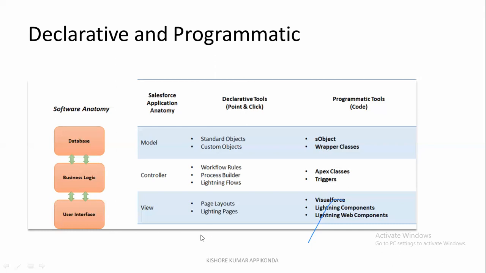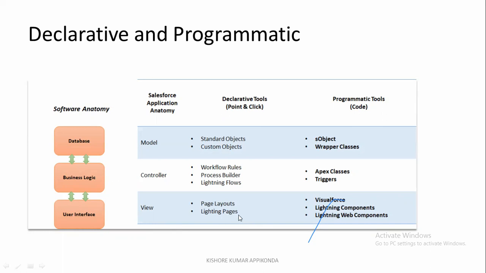Then coming to the view, which comes under the user interface. By default, on the declarative side, Salesforce provides Lightning pages, page layouts, record pages, and so on. We see the complete record data through either the page layout or Lightning record pages.